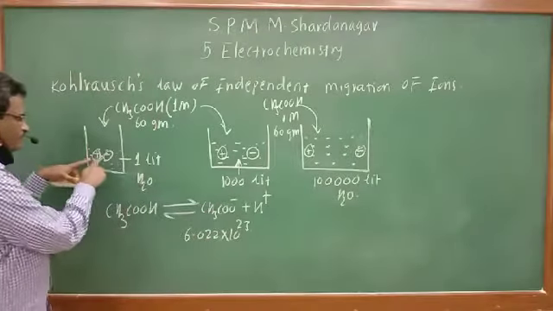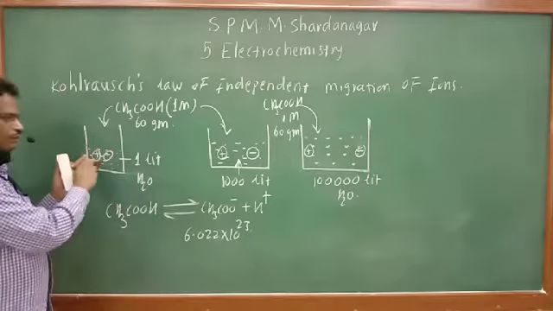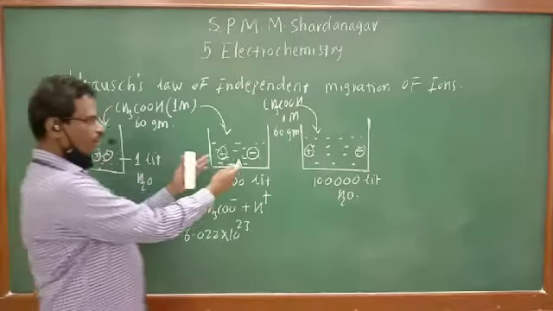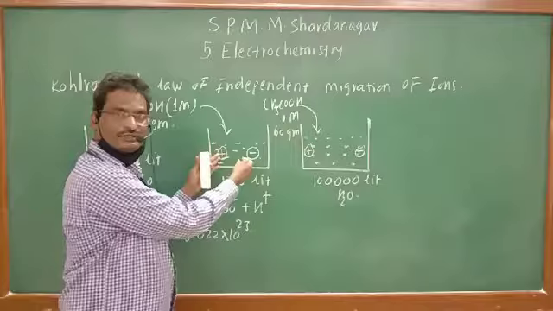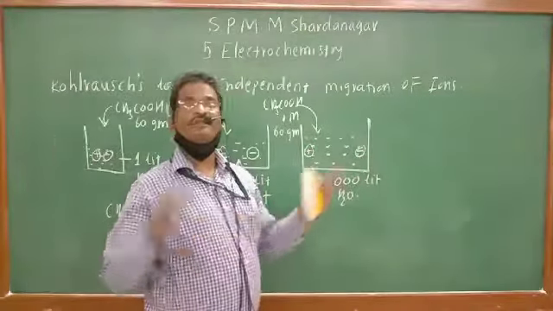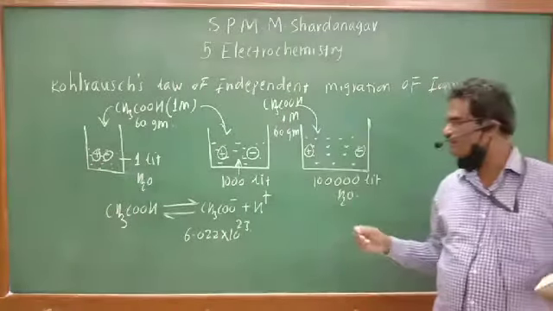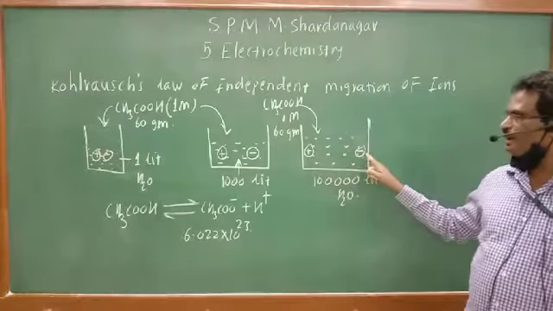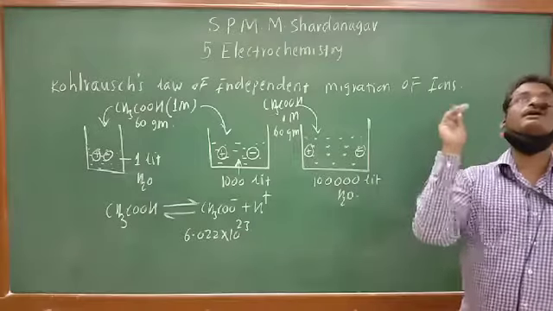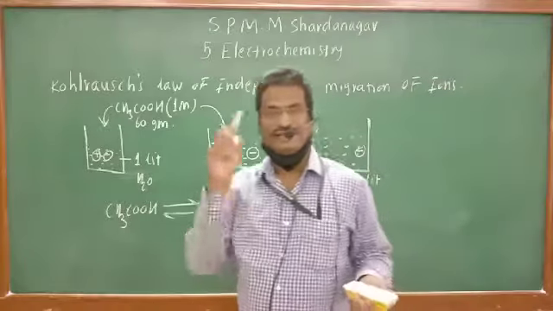Where positive and negative ions are close, they will move along with each other. Positive moves with negative, or negative moves with positive. Here also they are slightly dependent on each other. But in this case, since they are very far away from each other, positive and negative ions will not move depending on each other. They are moving independent of each other, and that is the law.